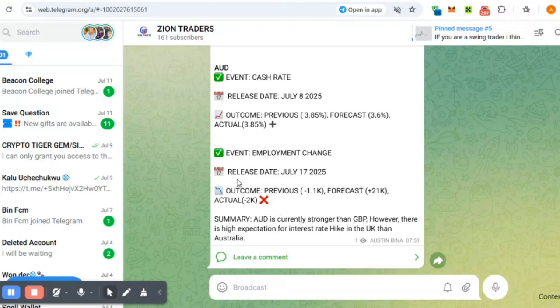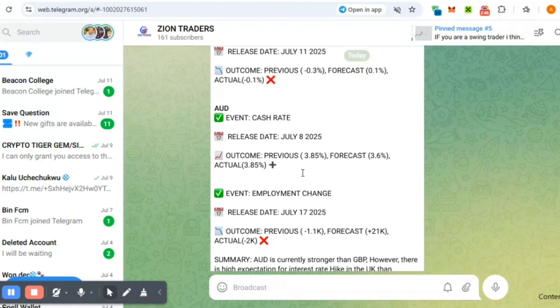You can see that the employment change for AUD shows the employment rate is not growing, so it means that the economy is not growing. And if the economy is not growing, what are they going to do? They are going to even reduce the interest rate so that people can easily borrow funds and then invest into their businesses. When they reduce the interest rate, the interest they pay for borrowing that money is reduced significantly, and then they can easily borrow and use it to do their businesses, right? So that's why there is an even higher expectation for a decline in the interest rate of AUD than that of GBP. You can see, guys.